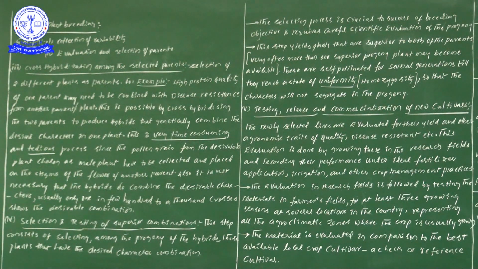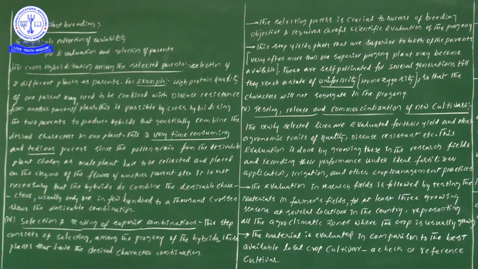This hybrid, the offspring obtained from the desirable character parents, is superior when compared to the parents. Why? Because this offspring consists of the characters of both parents. If you take male and female, one plant consists of one character and the other another character.